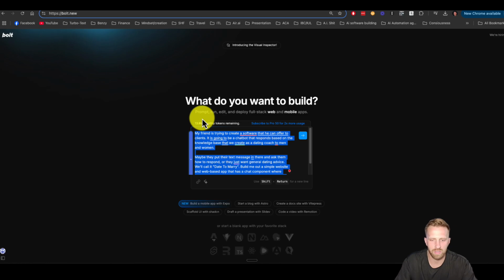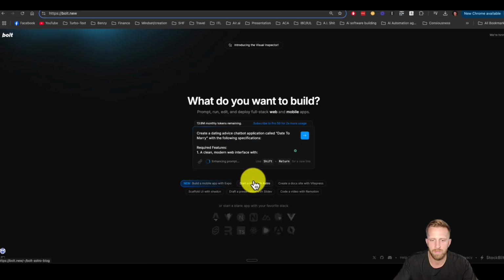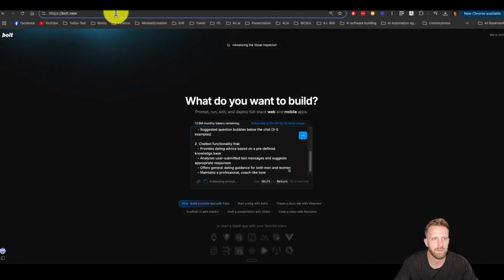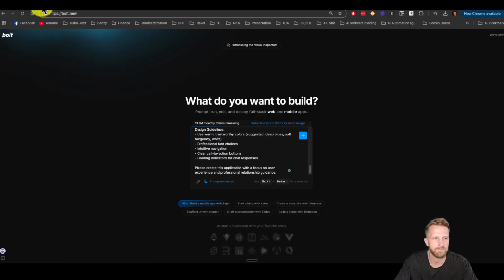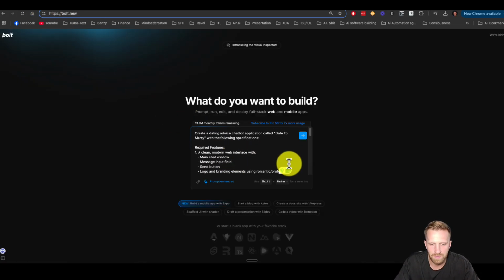So now I want to structure it a little bit better. I did find out with Bolt, if you click this little enhance prompt, that enhances it. So we'll see what that does. Typically, it does pretty well. I always suggest hitting this button to enhance it first, but I'm going to copy it and put it on ChatGPT to see if it's even better. But this seems to do a pretty good job.